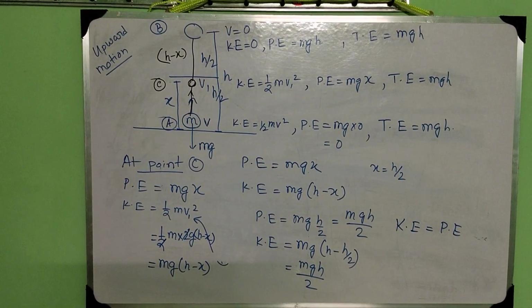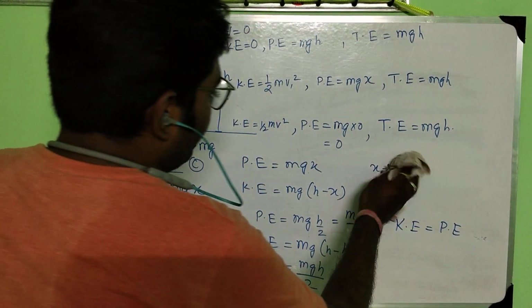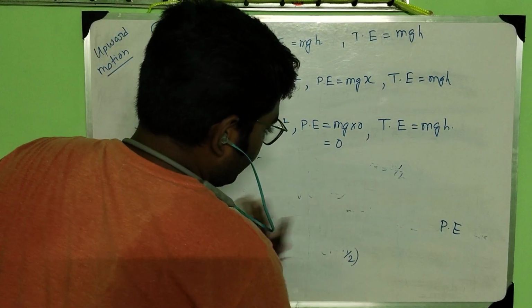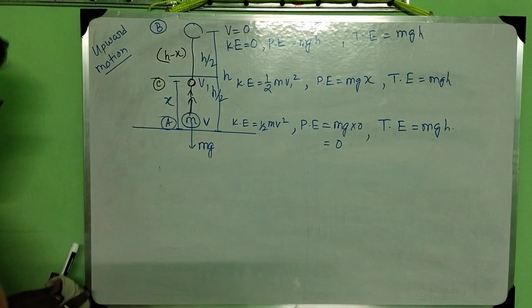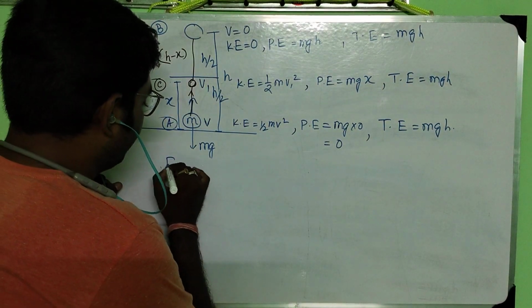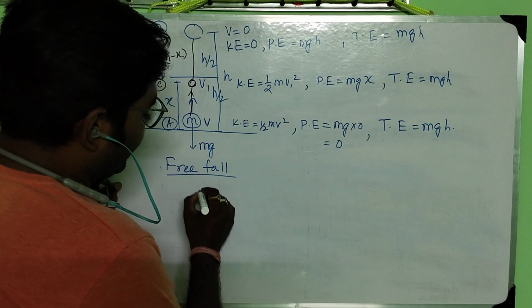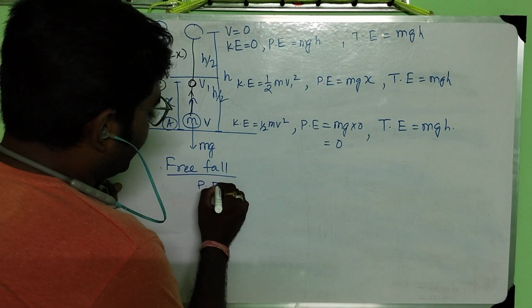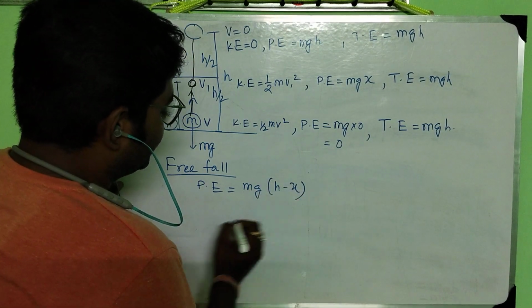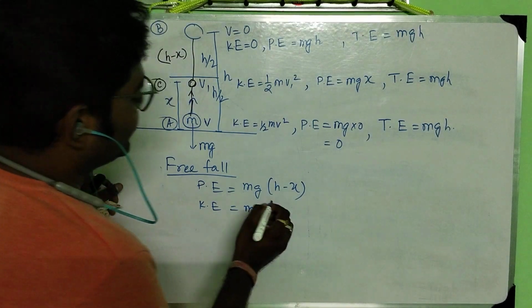During that free fall, we get that potential energy was mg(h minus x) and kinetic energy was mgx.